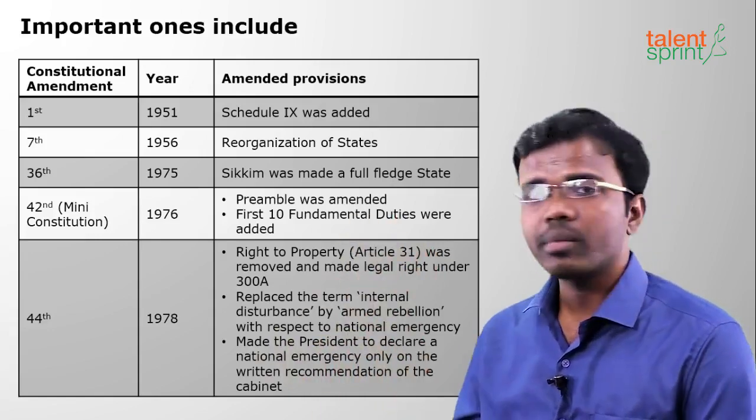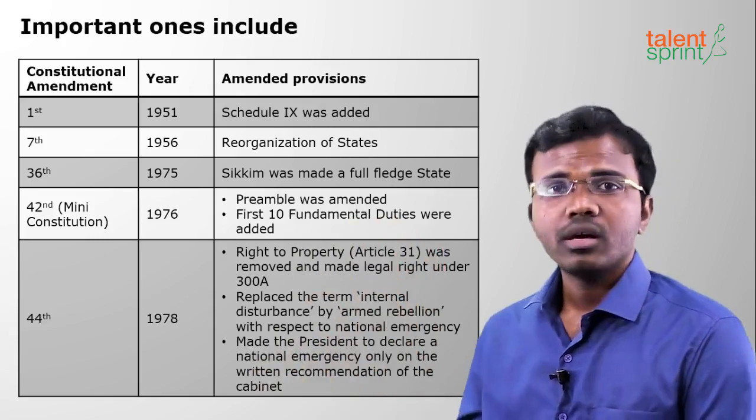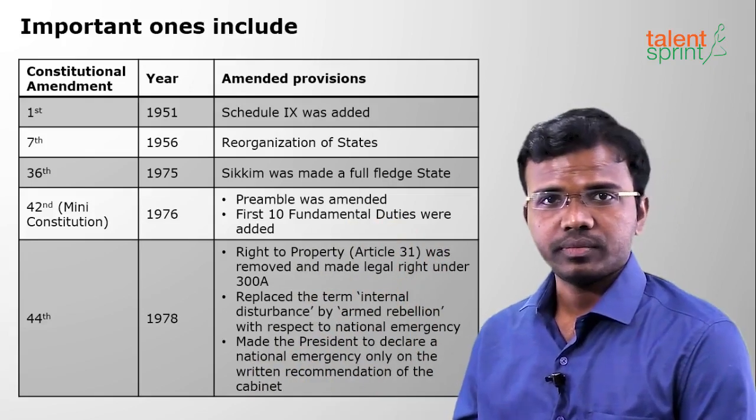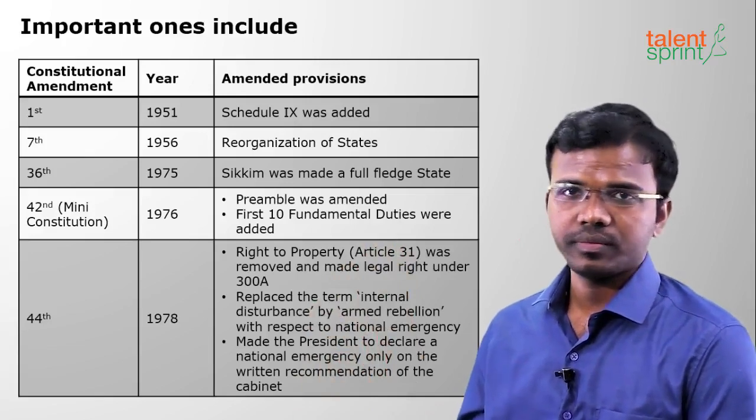Next is the 36th Amendment 1975. Sikkim was made a full-fledged state. So this amendment made Sikkim a full-fledged state.